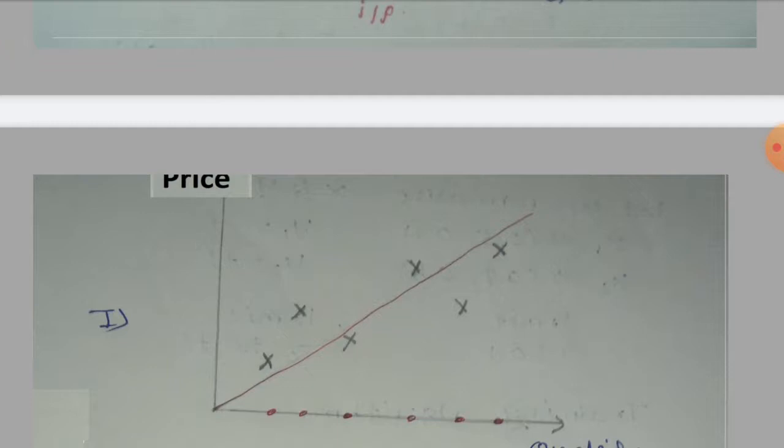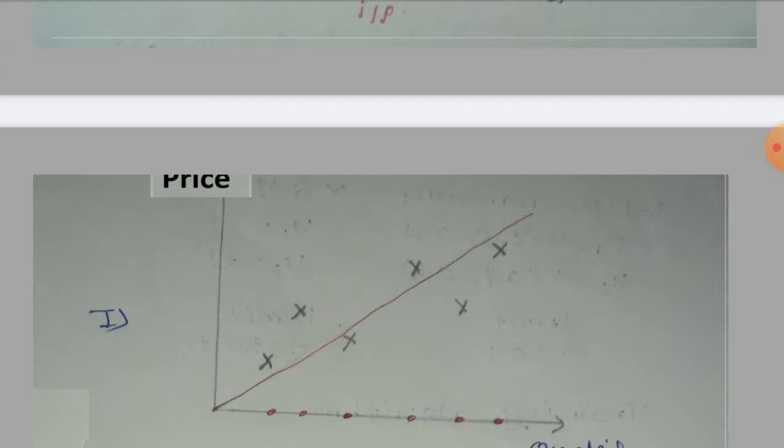In classification we fix either a person is a male or a female, but in this example the price value we need to decide depends on the quality of the product. So the input here is quality and the output is price. Experience will decide the price. So red dots are input and crosses are output.